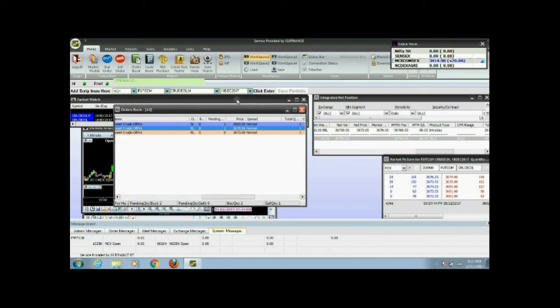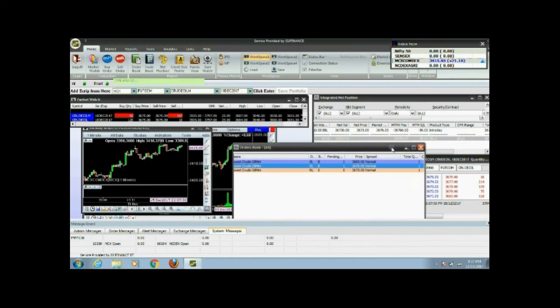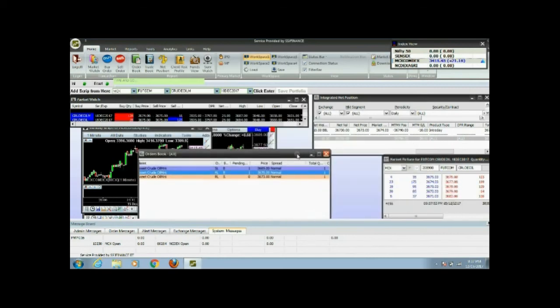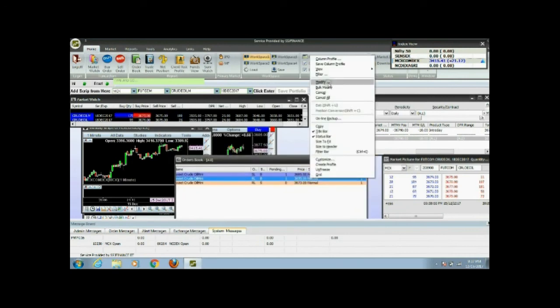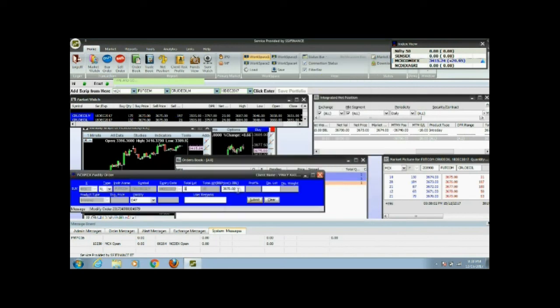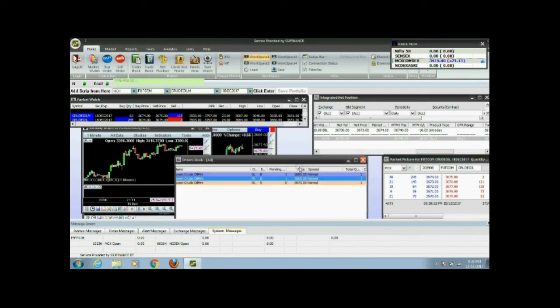Now you can see we have placed the SL trigger price and normal price, and in the order book you can see we have placed both target as well as stop loss. Now we are happy that either I will get 30 rupees if my target reaches 70, or else if my stop loss is hit first, I will not lose beyond this. In that way I have total control of it. Okay, 120 rupees minus, or we can modify the target and reach it. So this is the way you should place your order of target as well as stop loss. Now you can modify this n number of times whenever you feel comfortable.